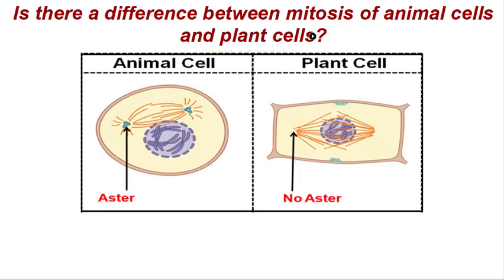The first difference is that animal cells have asters, which are previously centrioles, okay? The centrosome or centriole, they have them, but the plant cell doesn't have asters. So when plant cells undergo mitosis during anaphase, there is no aster that will carry the spindle fiber and guide the chromosomes during their division.